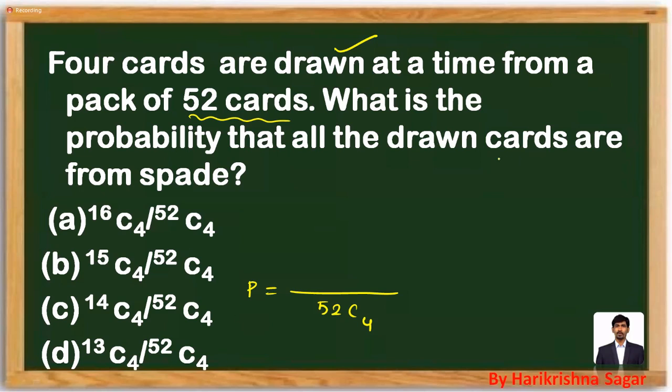What is the probability that the drawn cards are spade? How many spade will be there? As I told you, 13 spade, 13 club, 13 heart, 13 diamond. So out of 13, you have to choose 4. That will indicate your favorable case. So the probability will be 13C4 divided by 52C4. Mark it as option D.